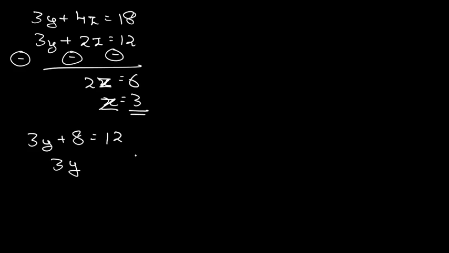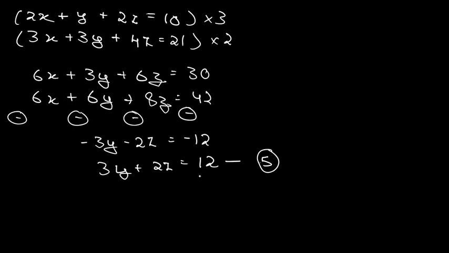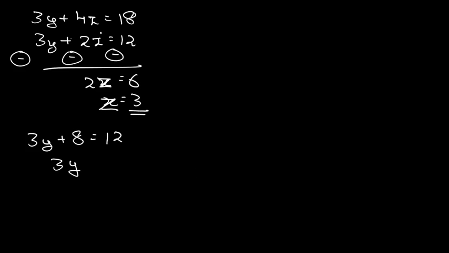I think I made some mistake over here. 3y plus 2z is equal to 12. This is the correct equation. So 3y plus 2 into 3, which is 6. Yes, I made this mistake. So 3y plus 6 is equal to 12, meaning 3y is equal to 6, meaning the value of y that we are getting is 6 by 3, which is 2. Okay, we got the value of y also.